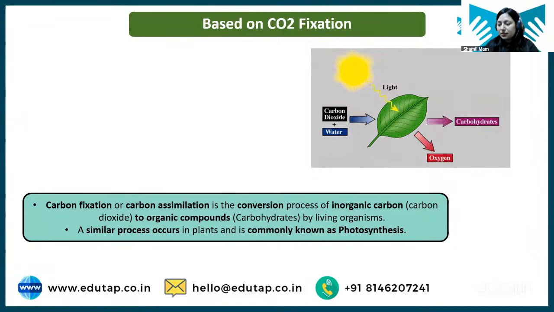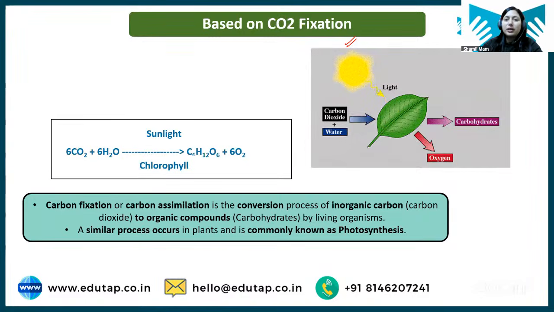Okay, so students, next we have classification based on CO2 fixation. First of all, we need to understand what is this CO2 fixation. So students, see, plants need to make their own food, right? We know the process of photosynthesis through which plants make their own food. For making their own food, they need some carbon source, right? Because ultimately, what is photosynthesis? It is a form of glucose, and glucose has carbon in it, right?